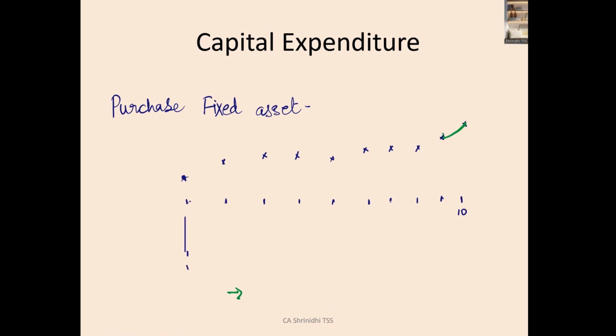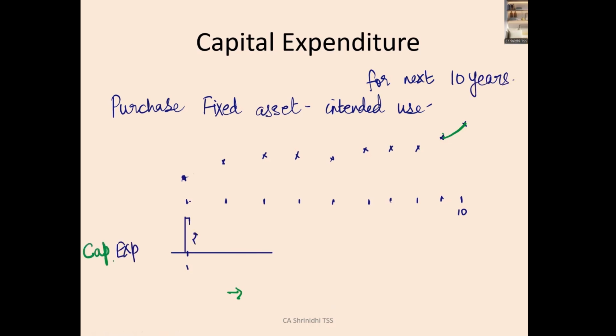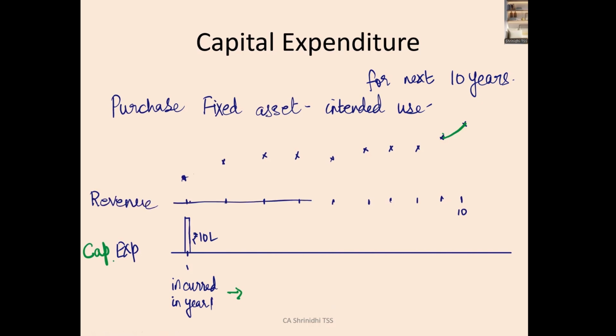Okay, say a purchase of a fixed asset which has an intended use for the next 10 years. This capital expenditure was incurred in year 1, in the first year, for rupees 10 lakh spent on this particular fixed asset. Though it was incurred in year 1, what do you see in the revenue?